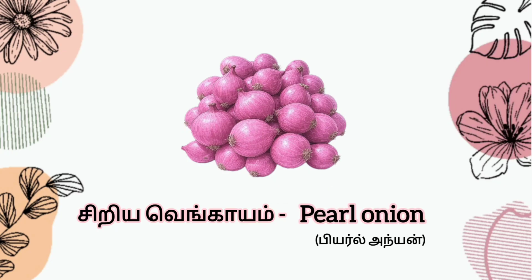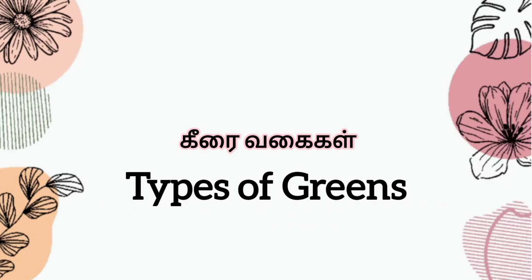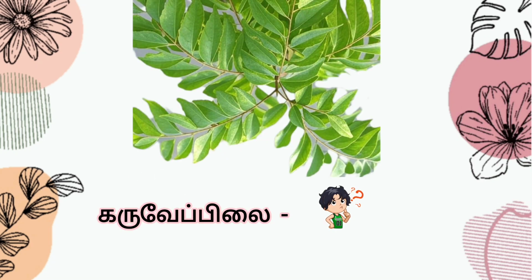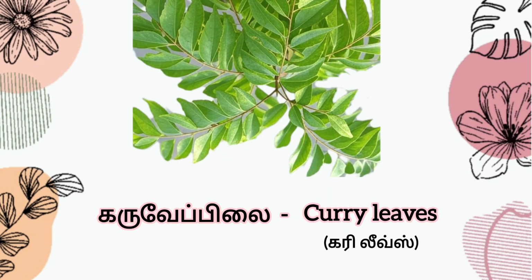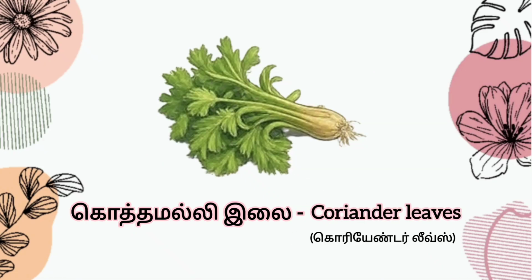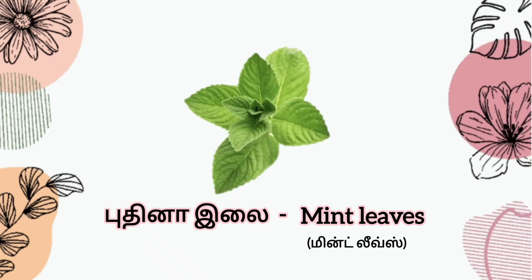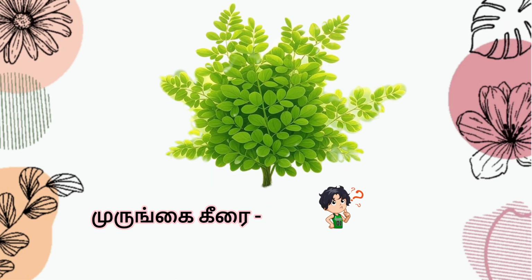Pearl onion. Types of greens. Guess the answer. Curry leaves. Guess the answer. Coriander leaves. Guess the answer. Mint leaves. Guess the answer.